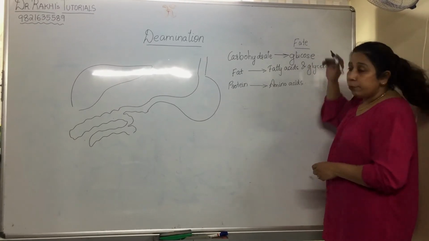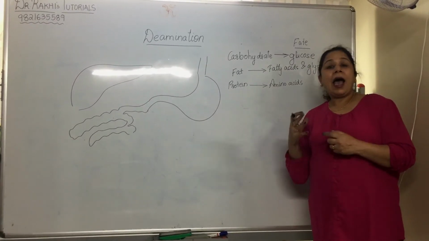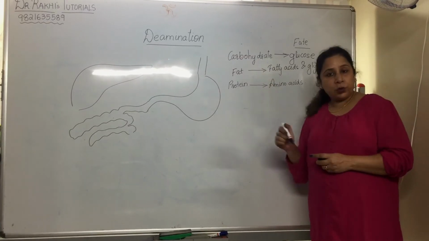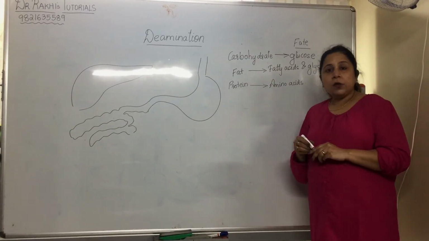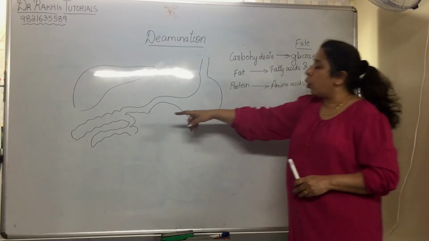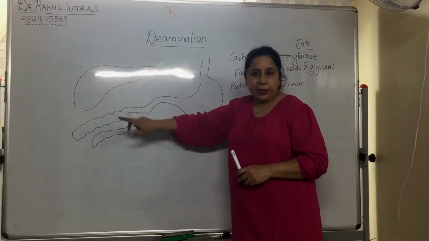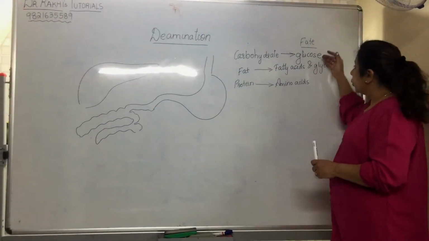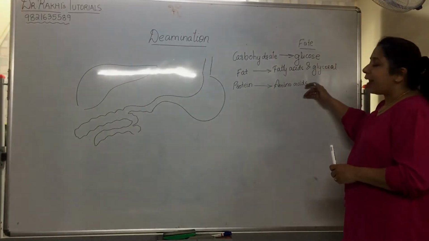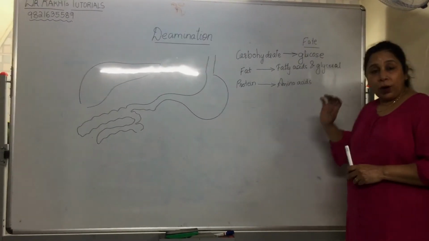Fate means what exactly happens to the constituents, the end products. So they are absorbed by the small intestine into the blood in form of glucose, fatty acids and glycerol and amino acids.